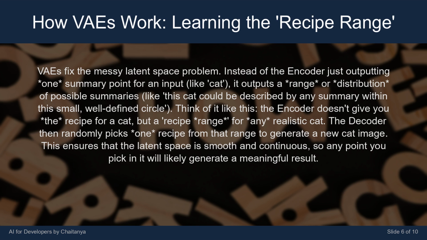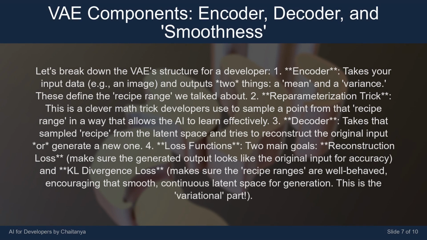The encoder doesn't give you the recipe for a cat, but a recipe range for any realistic cat. The decoder then randomly picks one recipe from that range to generate a new cat image. This ensures that the latent space is smooth and continuous, so any point you pick in it will likely generate a meaningful result.